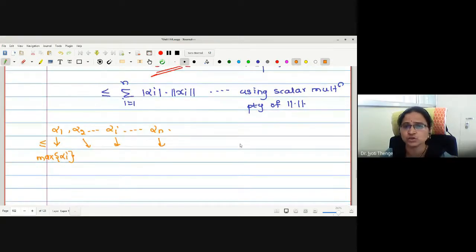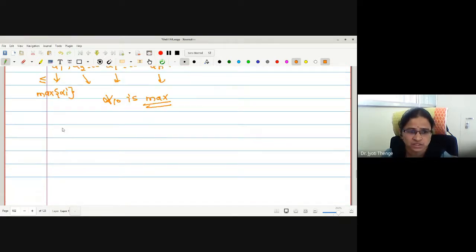Or you can assume like this: some alpha 10 is the maximum value. Then whatever is this summation, mod alpha i into norm of xi, each alpha i I am going to replace.